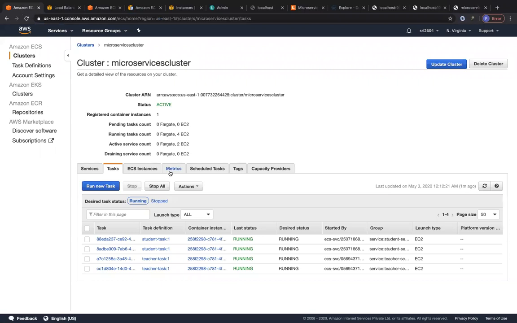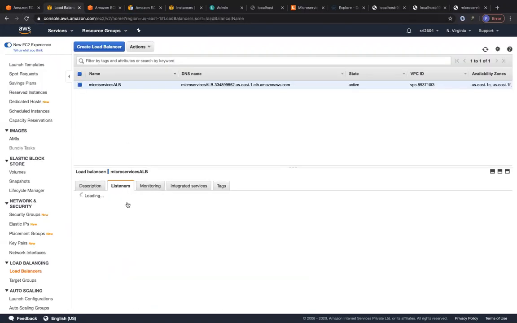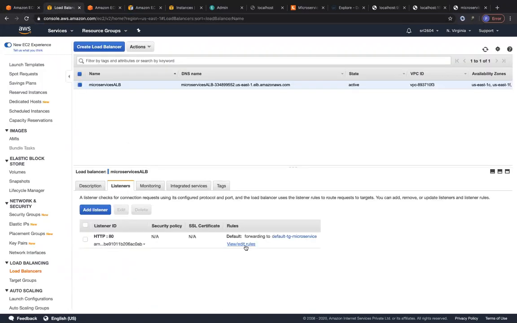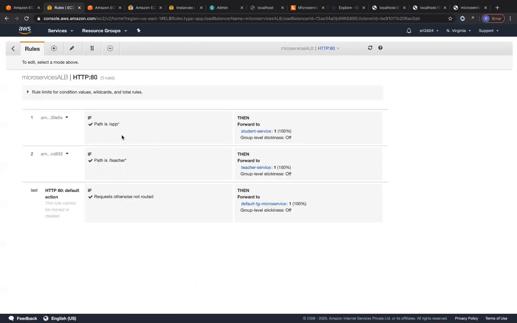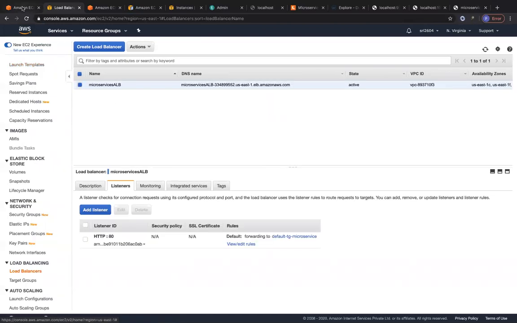So let me just show you that rule on the load balancer that has been created. On the listeners, you can see on the port 80 listener, when you click on view or edit rules, you have 2 rules over here that have been specified automatically from the ECS side. So we have /app going to the student service target group, /teacher going to the teacher service target group. And this is a great functionality.